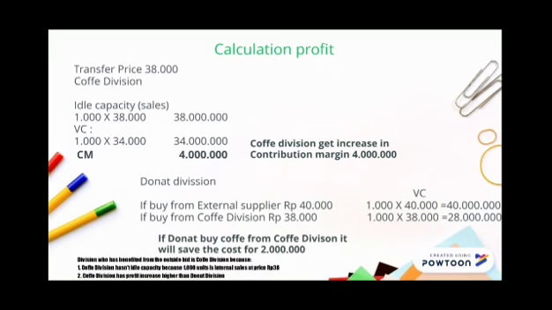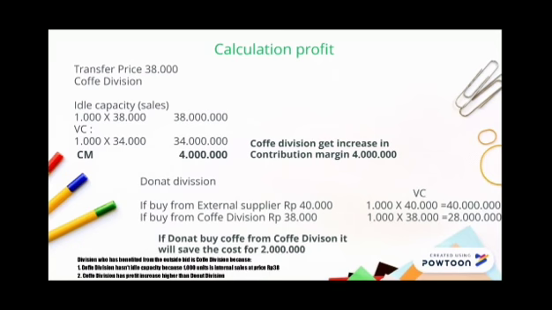Variable cost is 1,000 times 38,000 equals 38 million. Variable cost if buying from external supplier minus variable cost if buying from coffee division equals 2 million. If donut division buys coffee from the coffee division, it will save 2 million in cost.